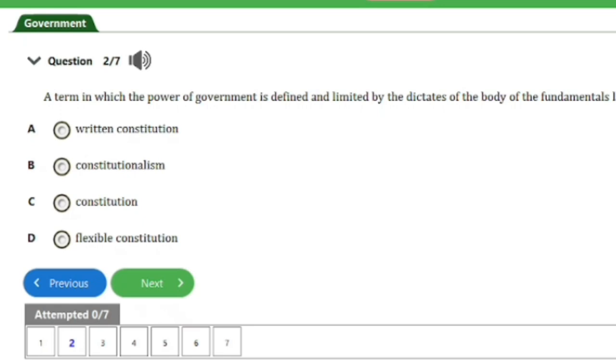Over here is question number 2. It says, a term in which the power of government is defined and limited by the dictates of the body of the fundamental laws of the land is known as A. Written constitution, B. Constitutionalism, C. Constitution, D. Flexible constitution. So the answer to this question is option B, that's constitutionalism, and that's it for this question. So let's head on to the next one.